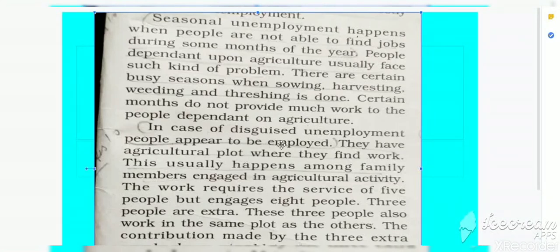Disguised we have already discussed in the previous slide. So thank you viewers, thank you very much. I think the concept of unemployment, types of unemployment, and definition of unemployment is clear to all.